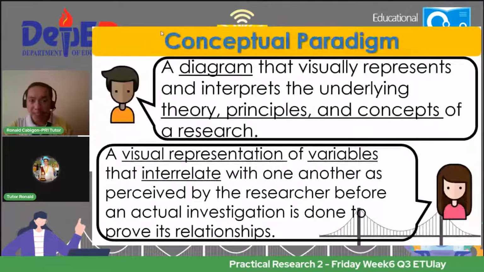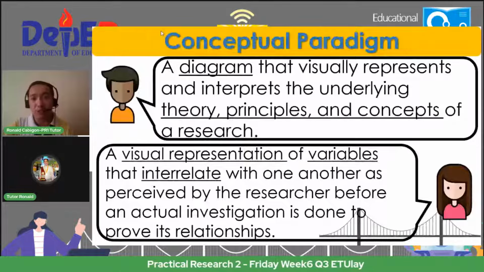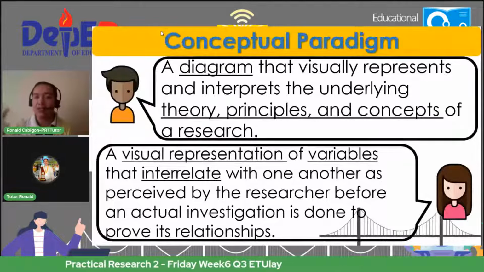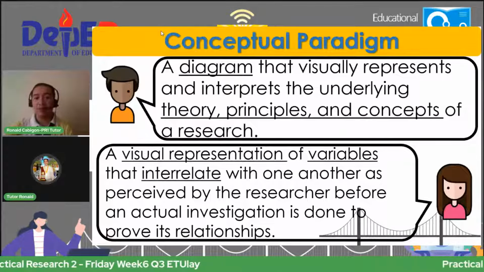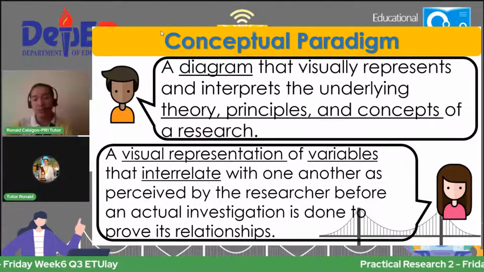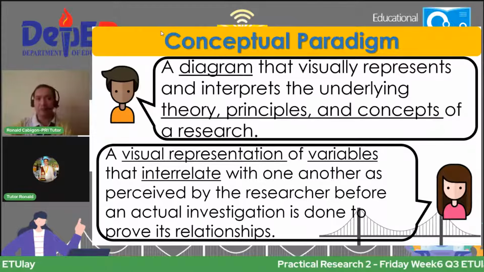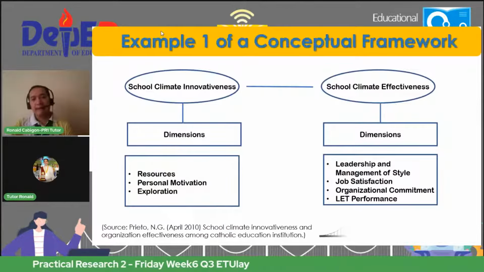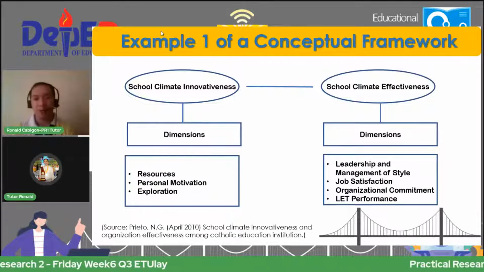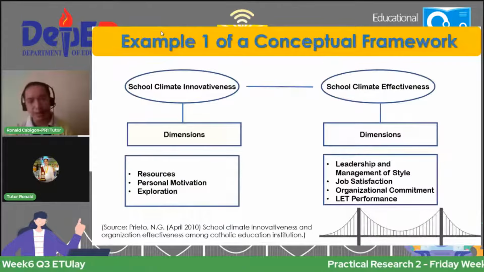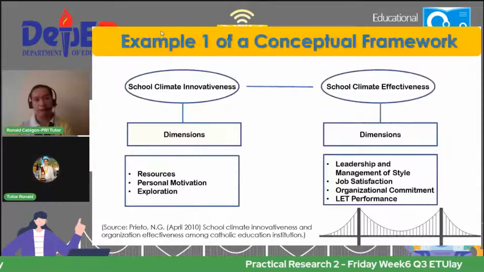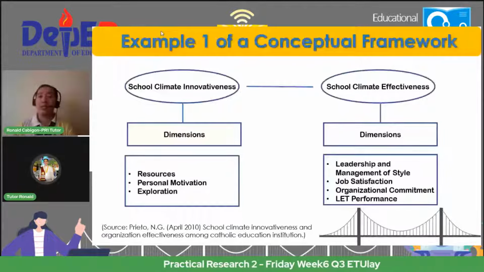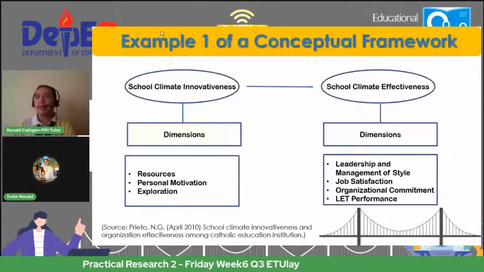Okay, so I hope it's clear, no? So what is a conceptual paradigm? So it's just a diagram or a visual representation in your conceptual framework. Okay. Now here's a framework. So first, start with the diagram. By the way, a conceptual framework